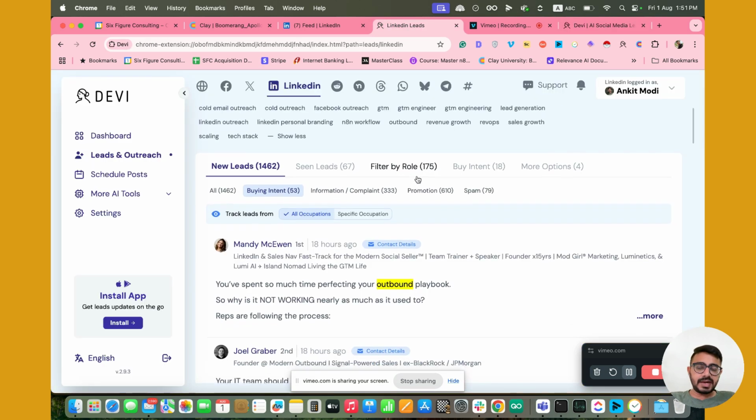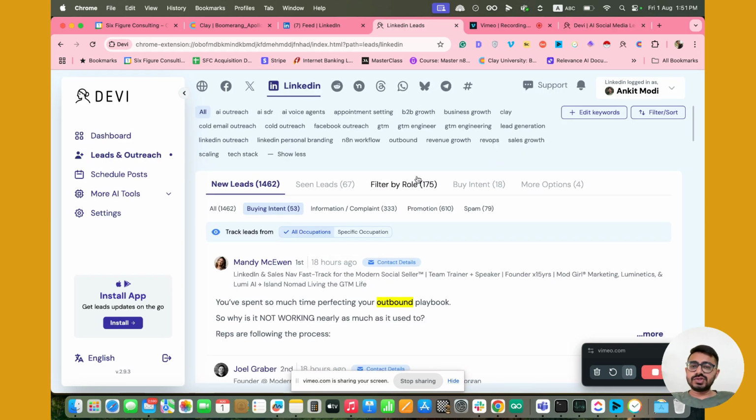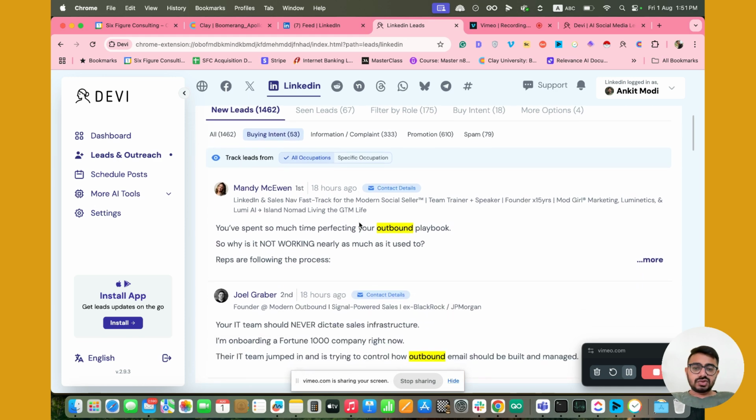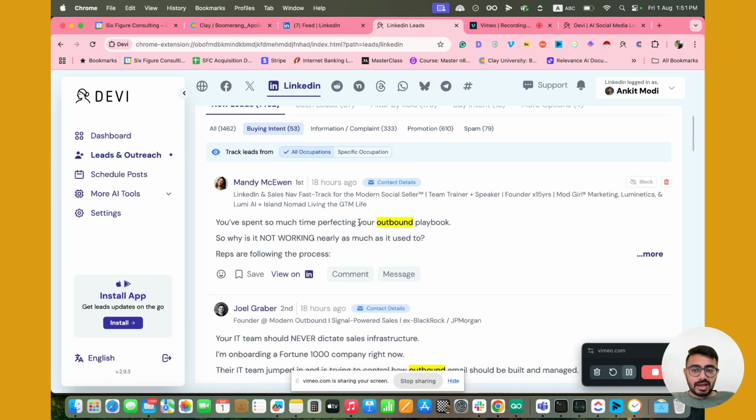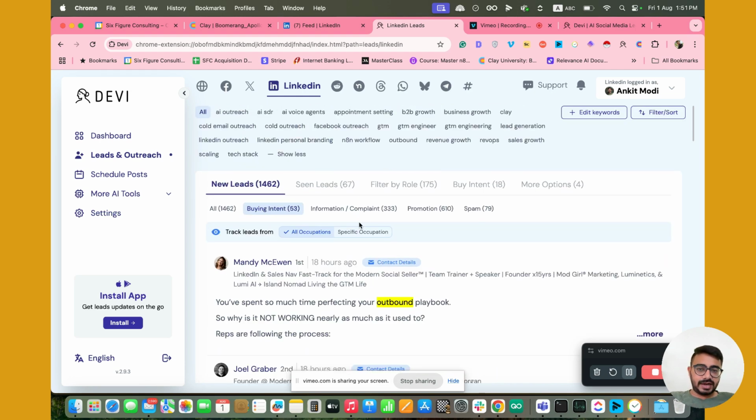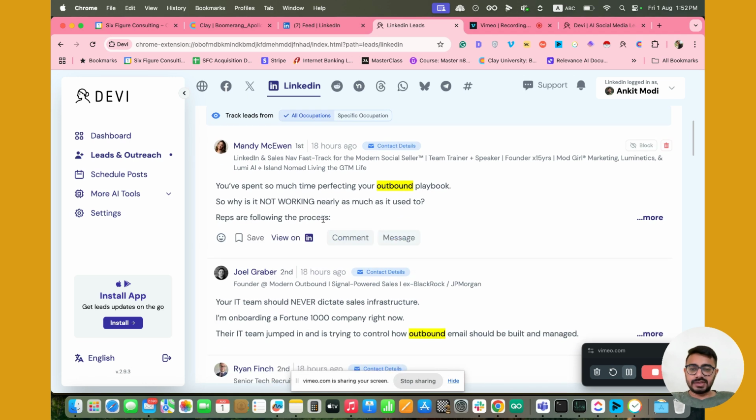For this example, I'm using LinkedIn. Now, what type of posts should it track? That is where you need to insert keywords. As you can see, I have inserted all these keywords: AI outreach, AI SDR, AI voice agent. So now it has found all the posts in my network that are talking about those keywords. Like for example, as you can see, Mandy McKevin, right?